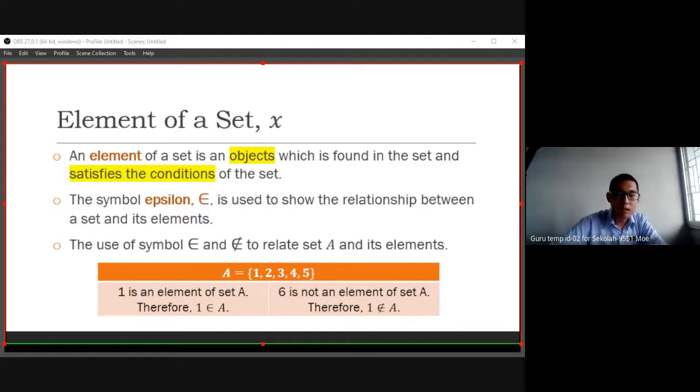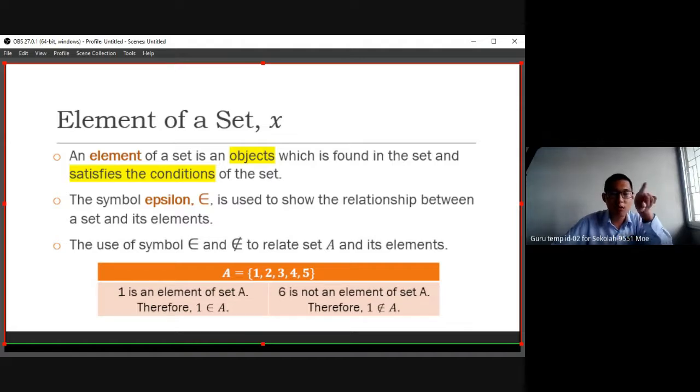You can describe it as: 1 is an element of set A. Now 6 is not an element, right? Because we don't find any element 6 inside the set A. Therefore, 6 is not an element of A.